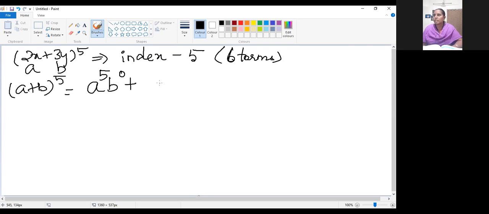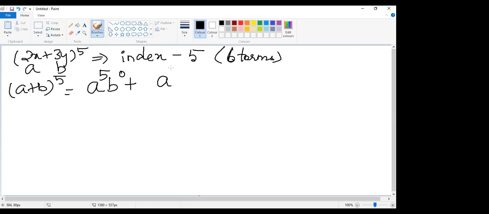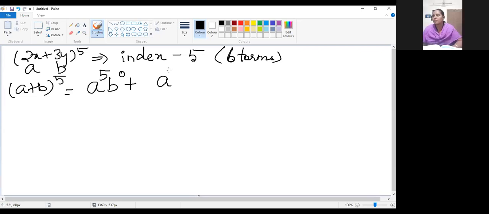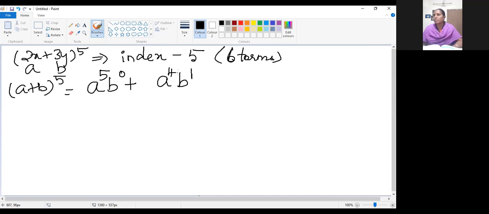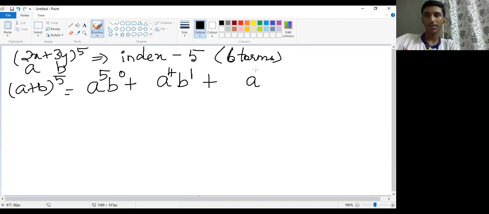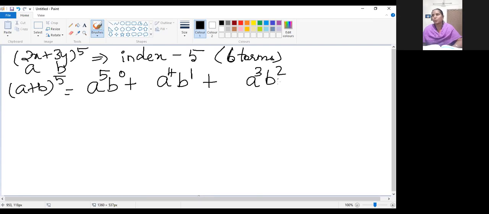Okay, what will be the next term? Leave space for the coefficients. Now tell me, for a, power 4. Will a be increasing or decreasing? Decreasing. Yes, the first variable will be decreasing. So a power 4, b power 1. The second variable's power will be increasing. Okay, next term. A power 3, b power 2. Okay, next term.